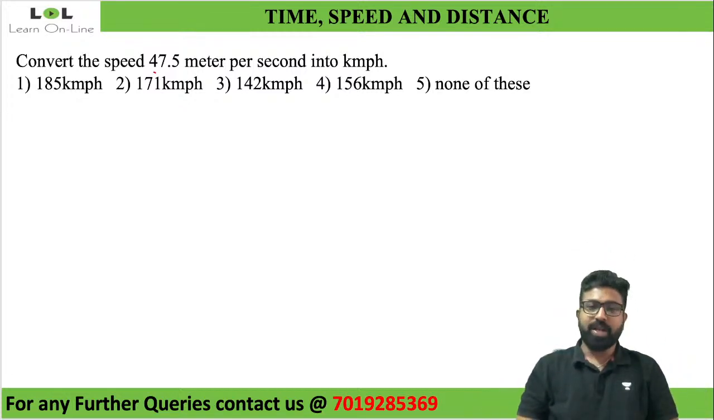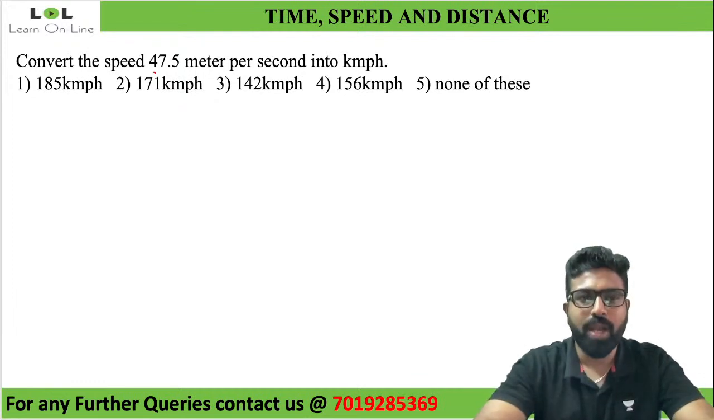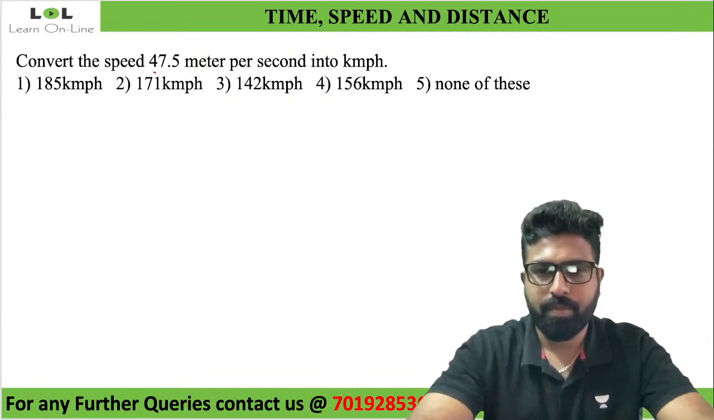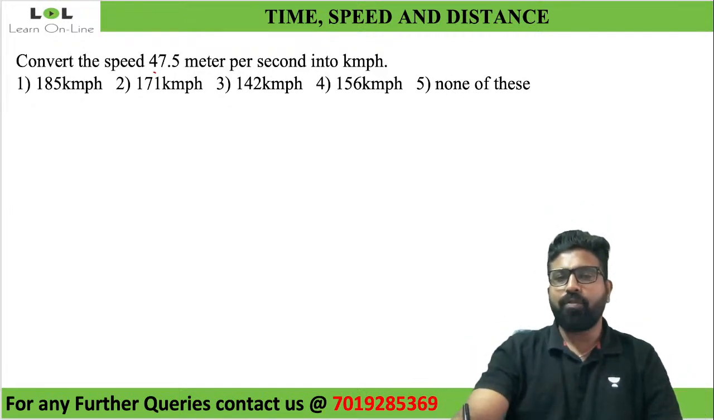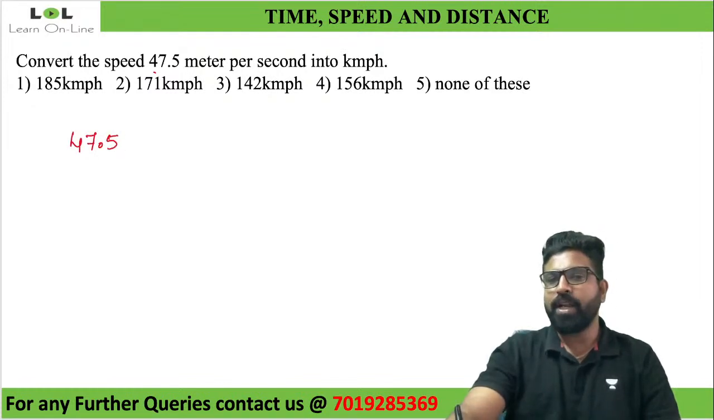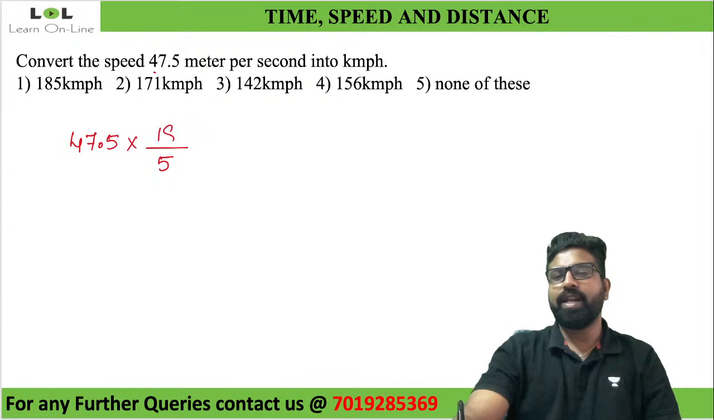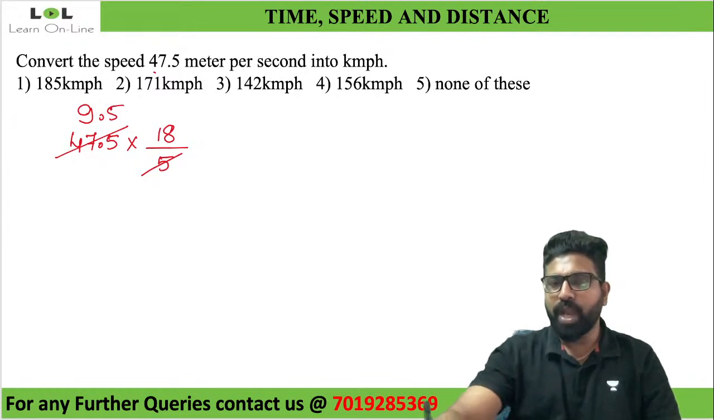Okay, then. You tell it is 171 kilometer per hour. Let us verify that. Look at this. Convert the speed of 47.5. The moment you don't see kilometers, write 5 in the denominator. Numerator here will be 18. If I divide this, 5 9 times is 45, so 0.5 will be remaining. So 9.5 into 18. So can I write it as 95 into 18?